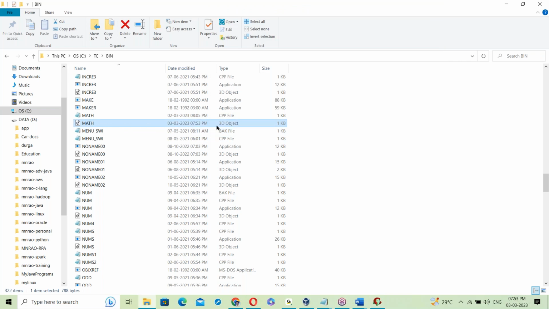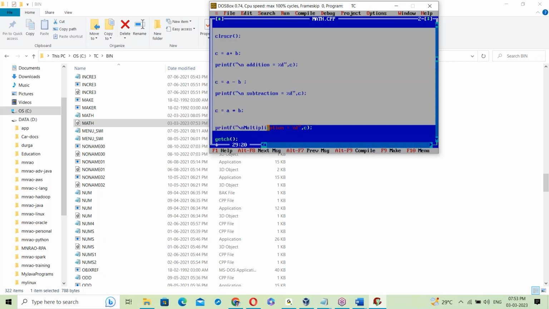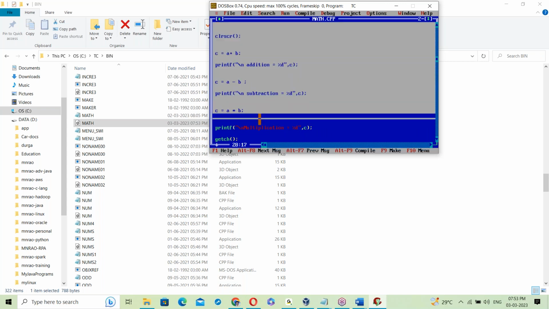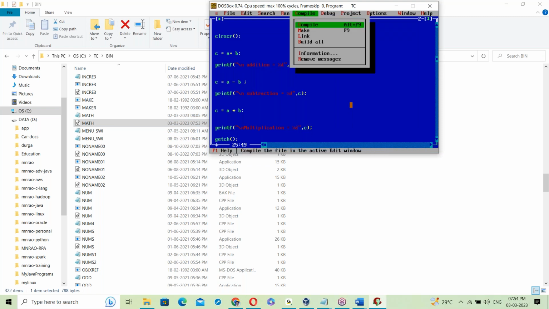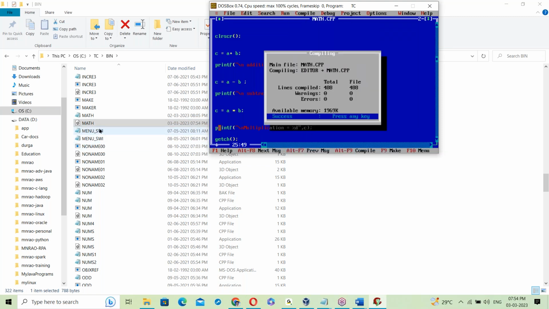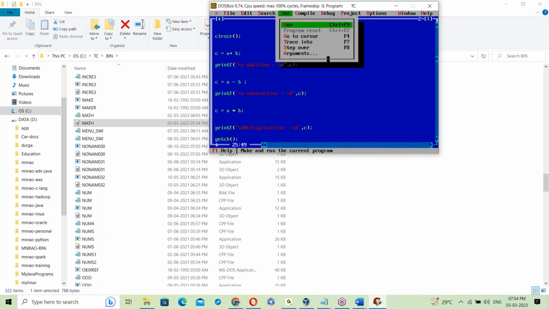So this math.obj object file contains the binary code for the C program. All this source code, the C program code, converts into binary format and is written to that object file. After this, next comes compiling. When I compile, what happened here? Now run it. When I run this, what happens? The exe file generates.